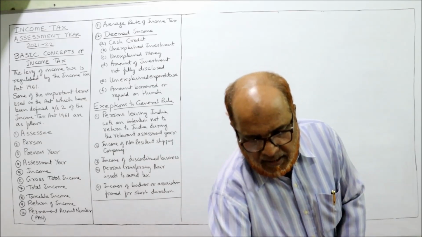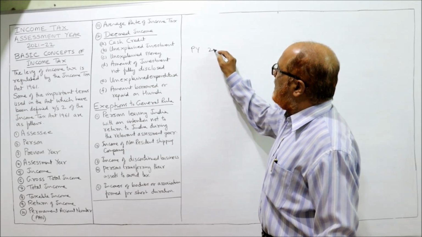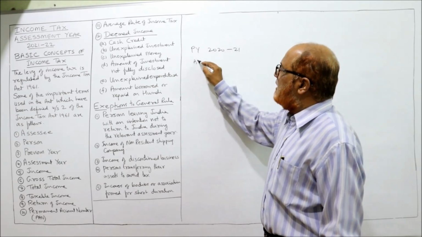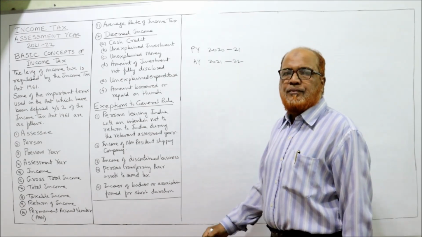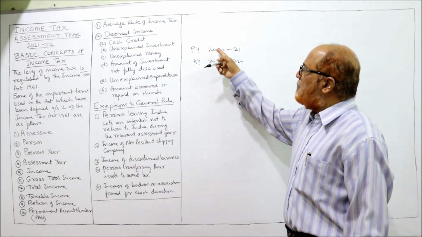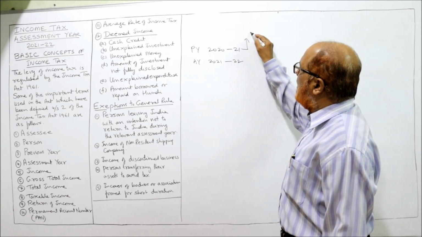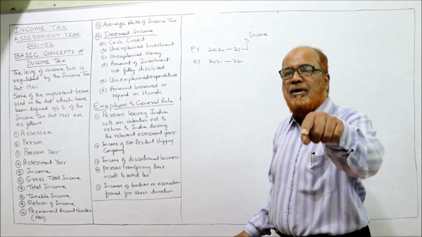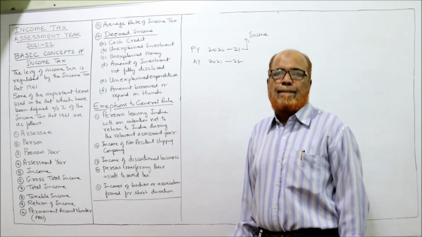So see here, the previous year is 2020-21 and the assessment year is 2021-22. Our current assessment year is this one, 21-22. For this, the previous year is 2020-21. So whatever income is earned during this previous year will be taxable during the assessment year.